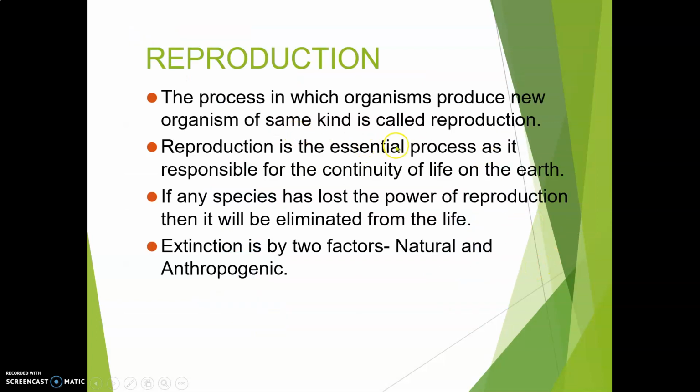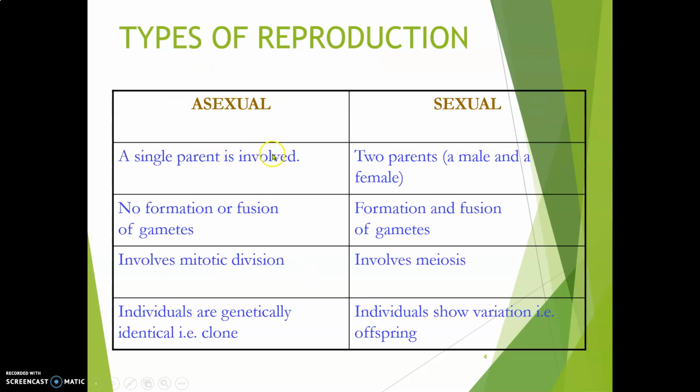Now, reproduction, as we discussed, is the process in which organisms produce new organisms of the same kind. Reproduction is the essential process as it is responsible for the continuity of life on the earth. If any species has lost the power of reproduction, then it will be eliminated from life. Extinction can occur by two factors, natural and anthropogenic. Natural factors are present in nature, and anthropogenic are artificial, or we can say because of human interference. Now, reproduction, as you all are aware, can be of two types, asexual and sexual.